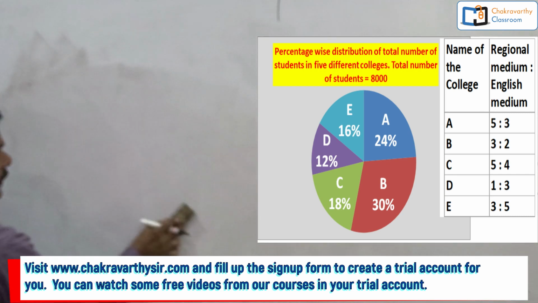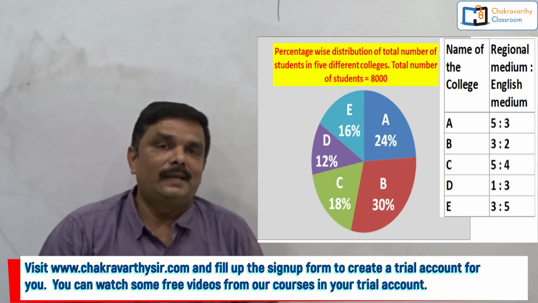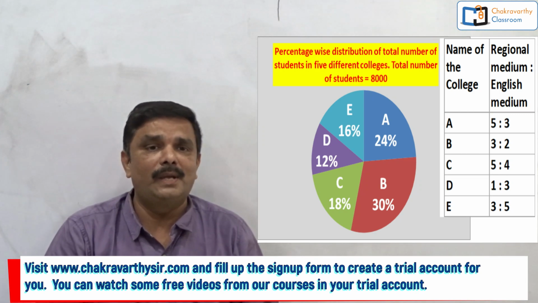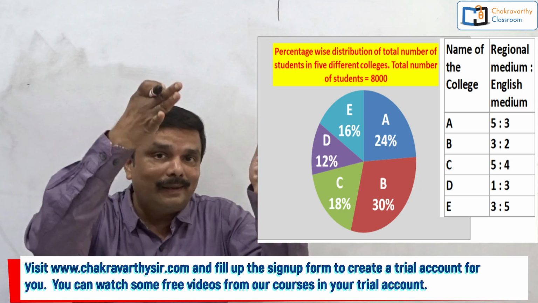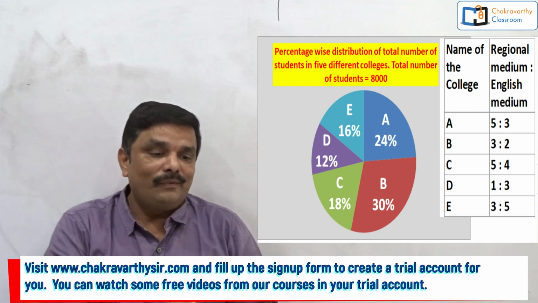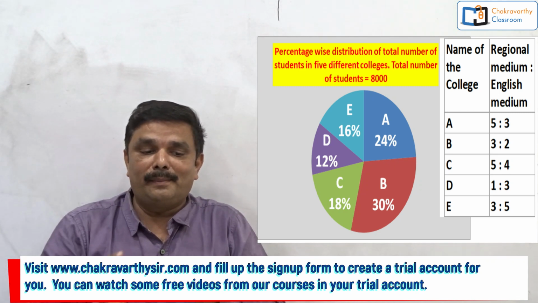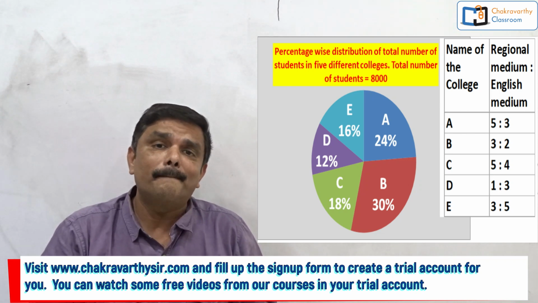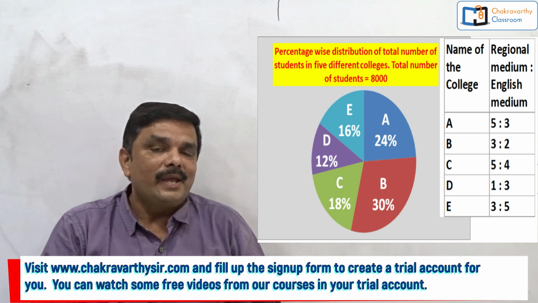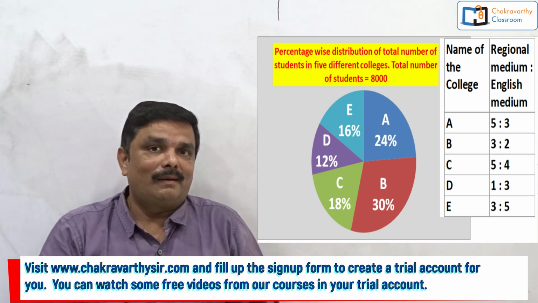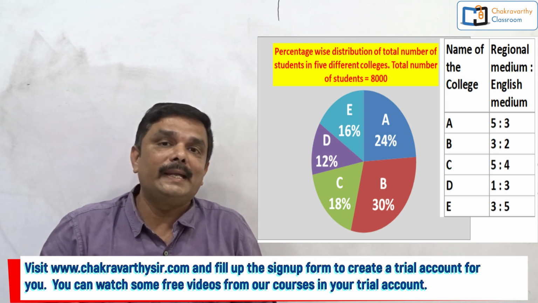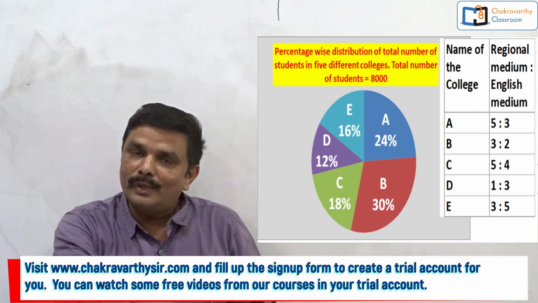Alright. Almost every question, I'm telling you, most of the questions when they give data interpretation, graphs or tables, whatever it may be, one question will be of this sort. A little lengthy calculation is required. We need to find out the total number of English medium students in all the colleges together. How to do this one, students? If you go by the conventional, comprehensive, detailed way, it takes more than 2 minutes for only this question.